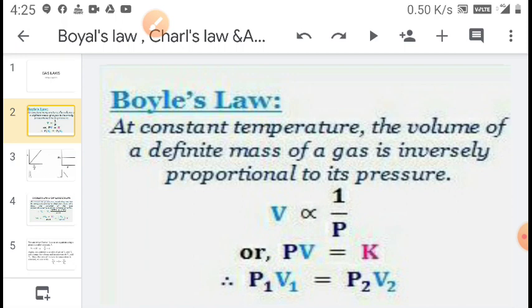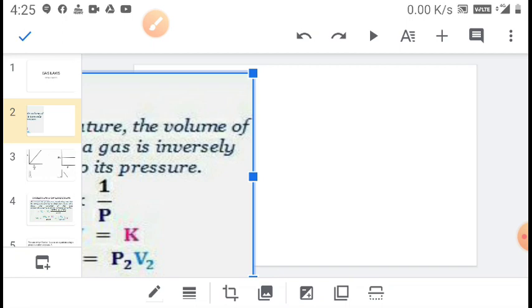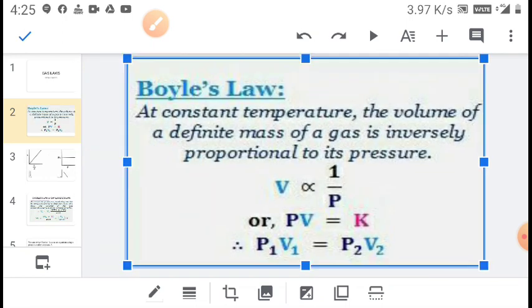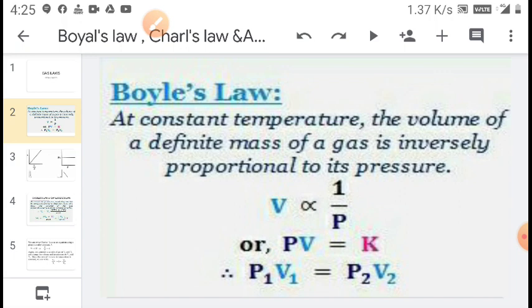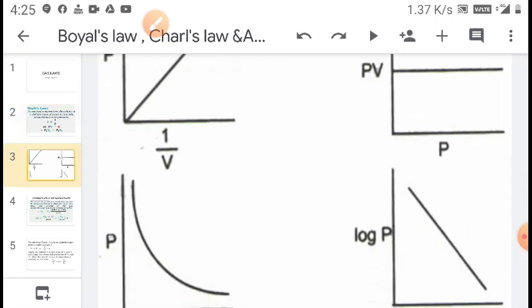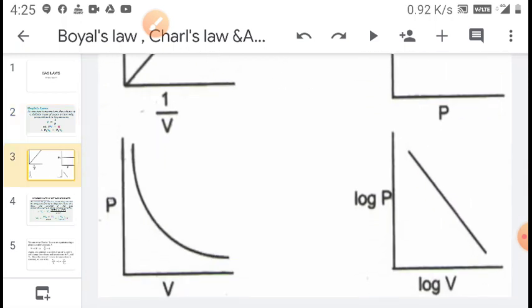Now, according to this mathematical equation, graphs can be drawn between pressure and volume. When the graph is drawn between pressure and volume at constant temperature, the graph is known as an isotherm, and it is a hyperbolic curve with negative slope.